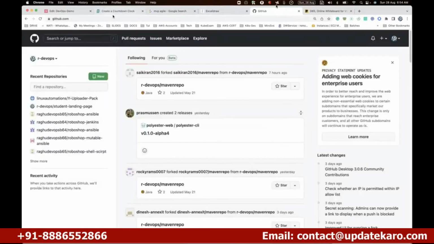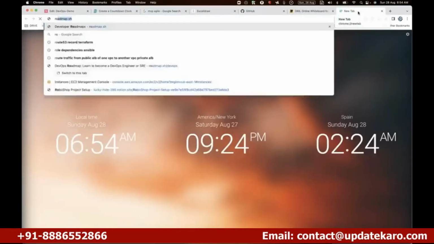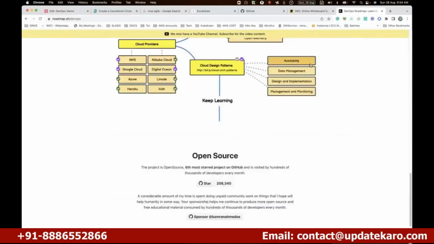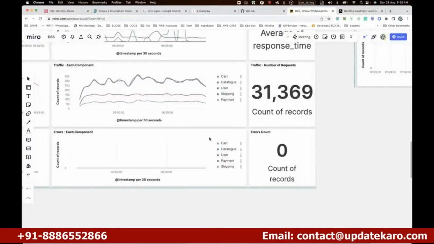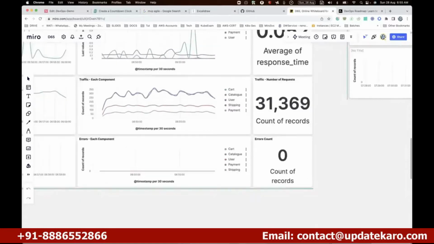Even these guys are highlighting it in the AWS DevOps roadmap. Here they're talking about patterns, which is a very important thing. How do you design your pattern? We tune the patterns, understand the things, and do the fine tuning. What is causing our issue? How can I tune it up? What is the workaround? Our goal was to work towards 0 errors. Once we reach there, you touch any system at any point of time and you will never see any failures. That is how the cloud features come into the picture.